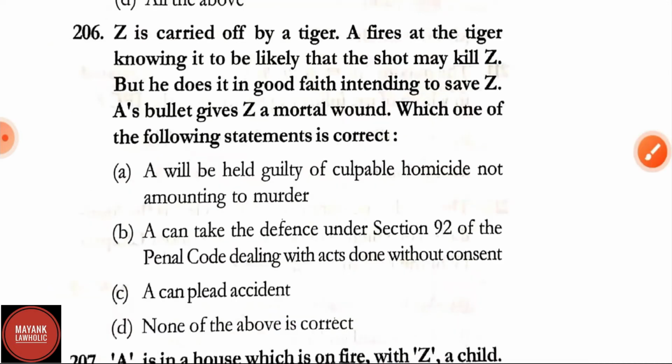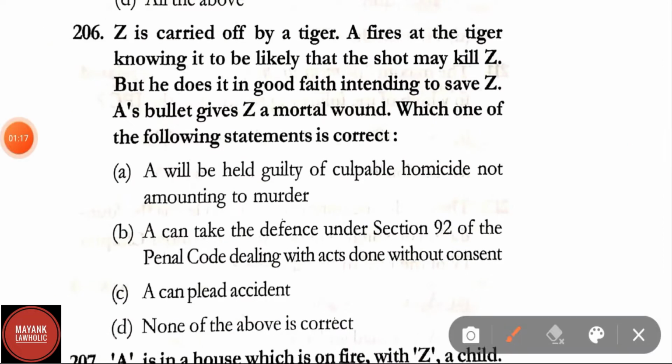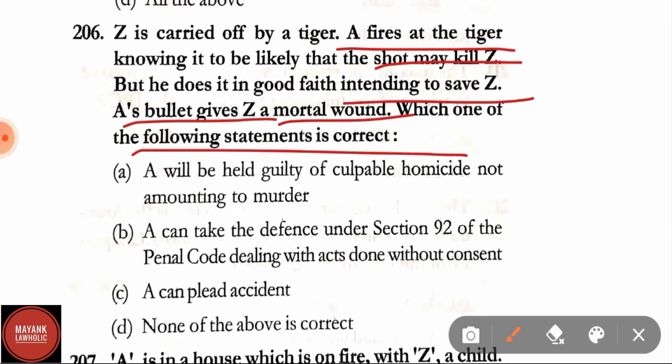Question number 206. Z is carried off by a tiger. A fires at the tiger knowing it to be likely that the shot may kill Z, but he does it in good faith, intending to save Z. A's bullet gives Z a mortal wound. Which one of the following statements is correct?